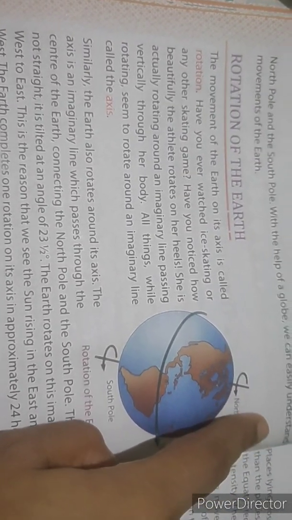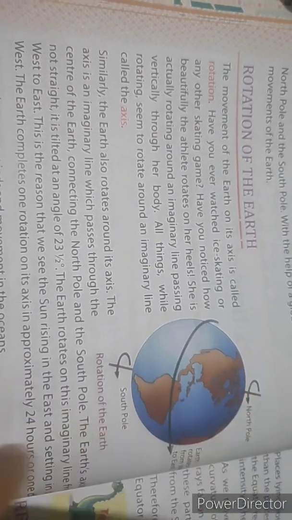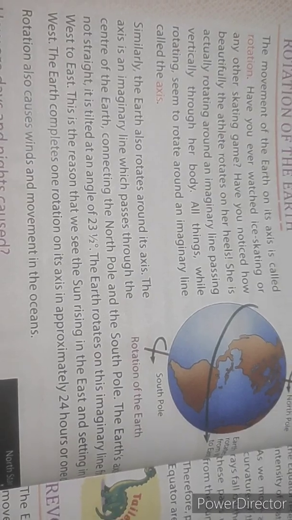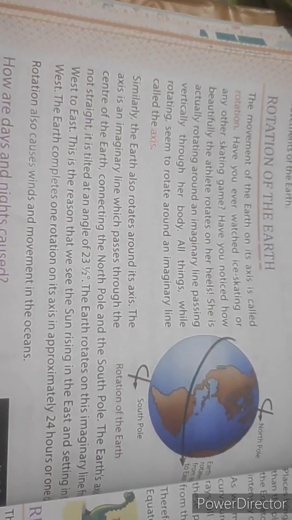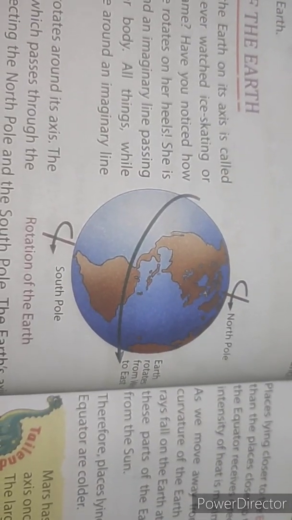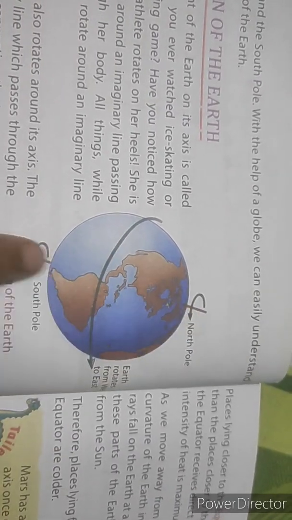It is tilted at an angle of 23.5 degrees. The Earth rotates on this imaginary line from west to east. Even you can see in this picture, Earth is not upright. It is a little bit tilted.